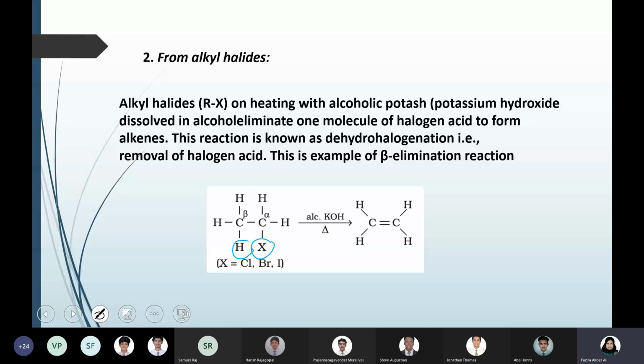So when you are eliminating something from the compound, already existing bonds are removed, and then a double bond or a triple bond is created between the carbon atoms. And when you are adding something, the double bond or the triple bond breaks down and the atoms get added across. That is the basic essence of all these reactions of alkanes, alkenes and alkynes.